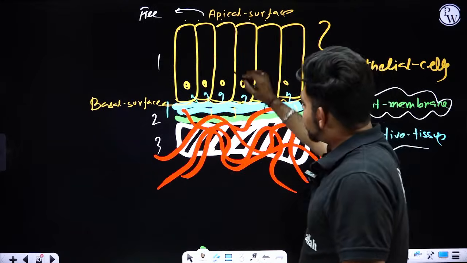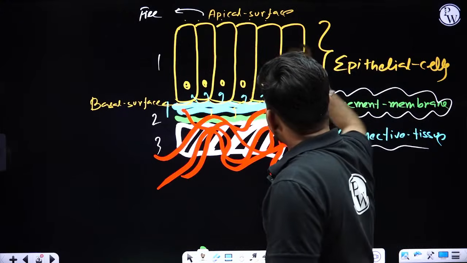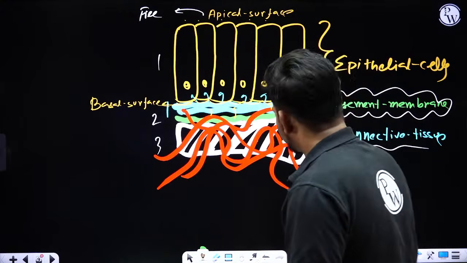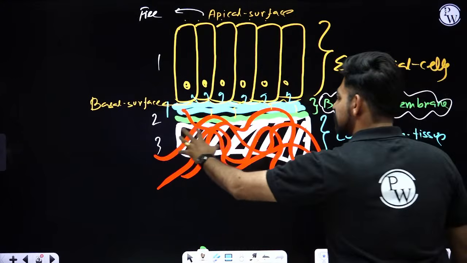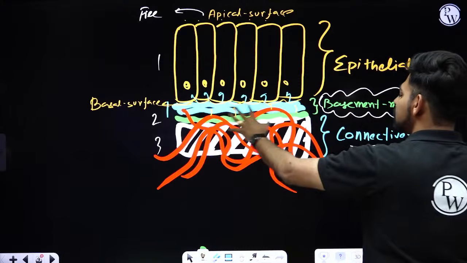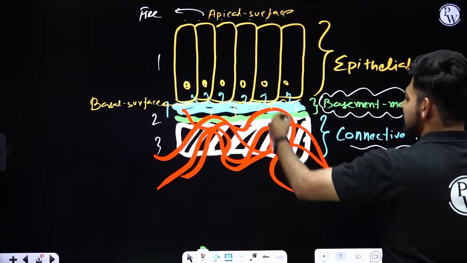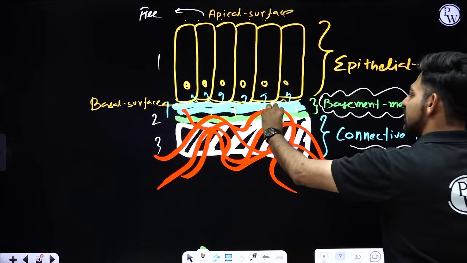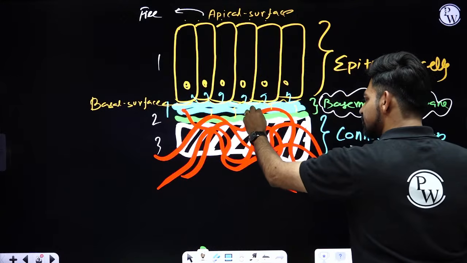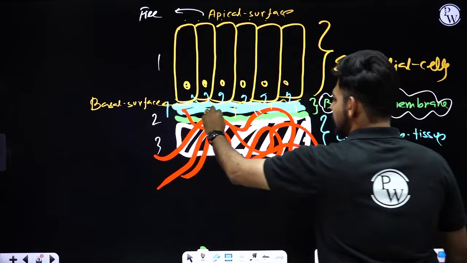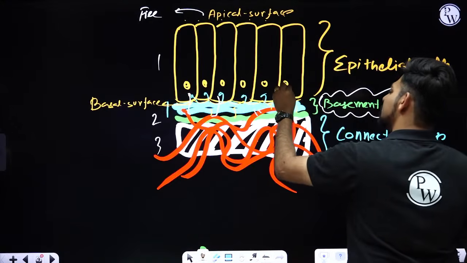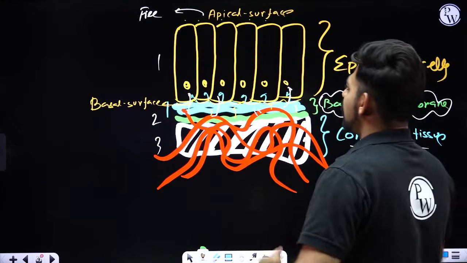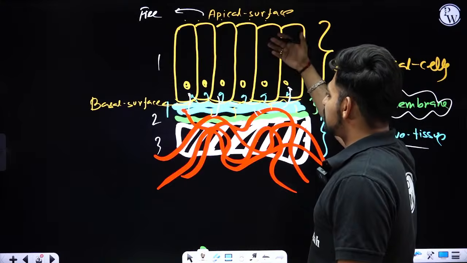There is no direct blood supply inside these epithelial cells, but blood capillaries or blood vessels are present in the connective tissue layer. So this basement membrane will take nutrients from these blood vessels and supply them to the epithelial cells, and that's how the epithelial cells will survive.